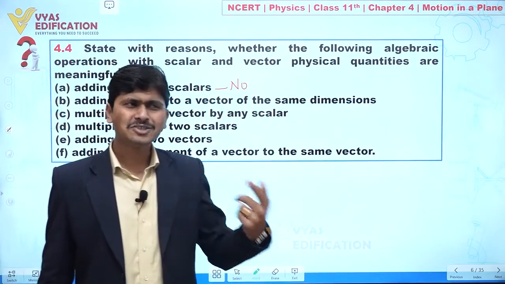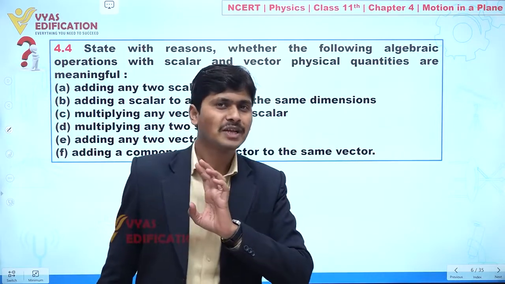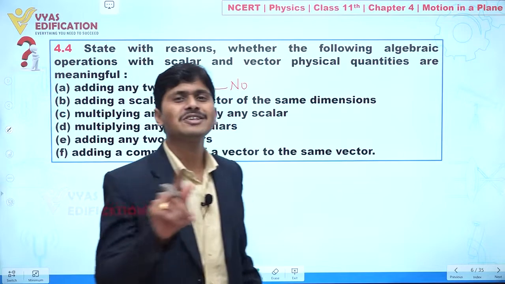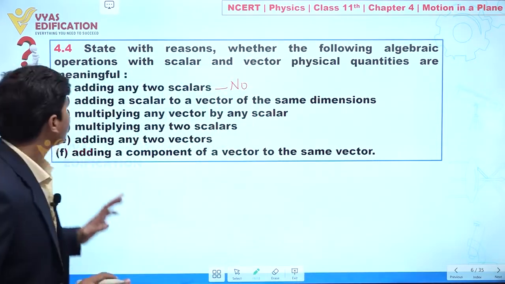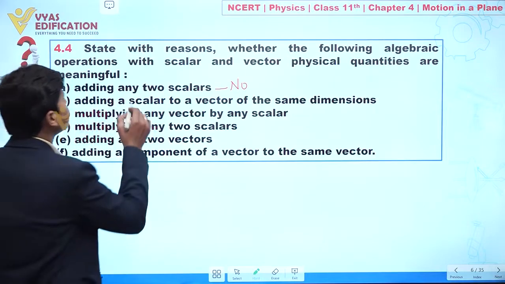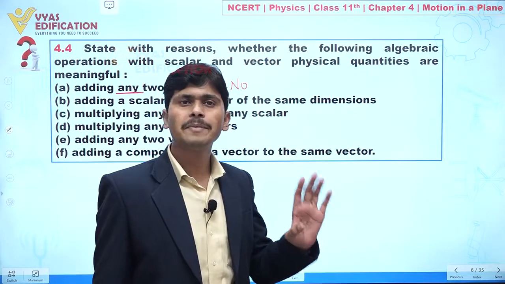So a JEE student is compared with a JEE student, and a NEET student is compared with a NEET student. Clear? But we cannot compare a NEET student with a JEE student. Clear? So you can easily understand this question like this. So we can say adding any two scalars, this wording is not appropriate. Clear? So this is not a meaningful statement.